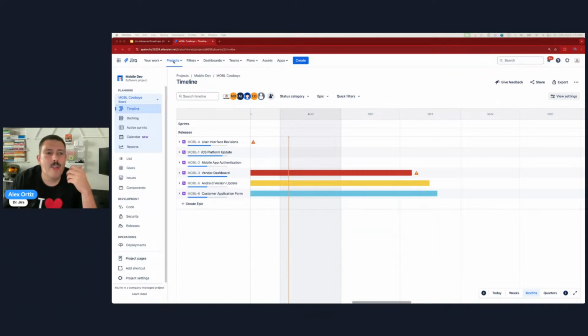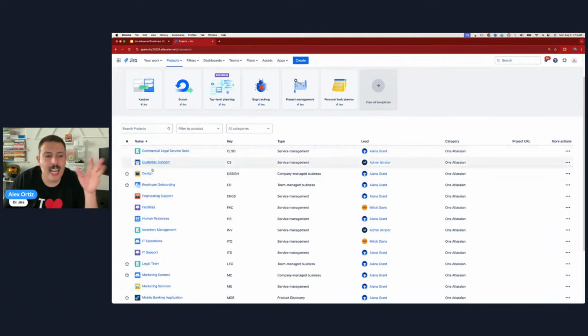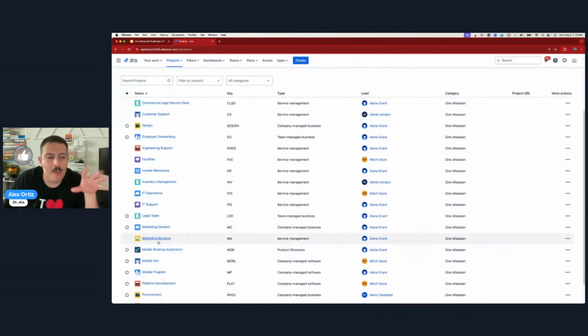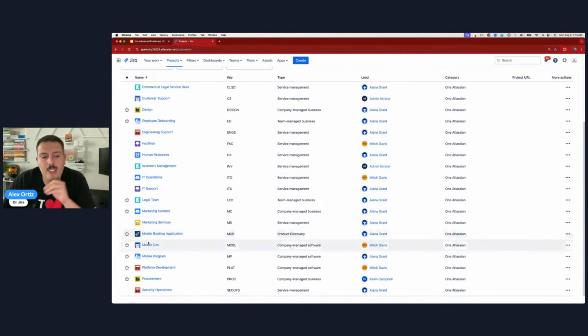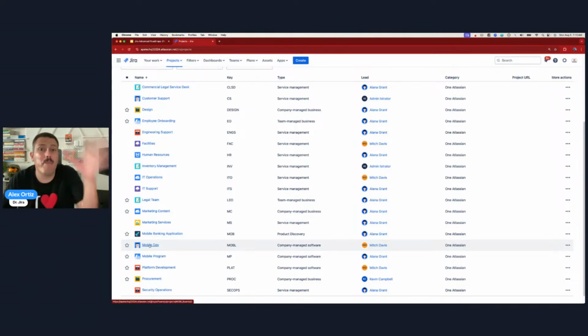And so if you look at my available projects, if I go back and look at Jira here, you'll see that I have a couple of different projects. I have a design team. I have facilities, HR, IT operations, right? I have a couple of these, and it doesn't make sense for me to bring in just the mobile dev. So maybe I have a team that works on my banking application, as you can see here, right? And so what I'm going to do is not call it mobile dev, but rather I'm going to call it mobile banking application.